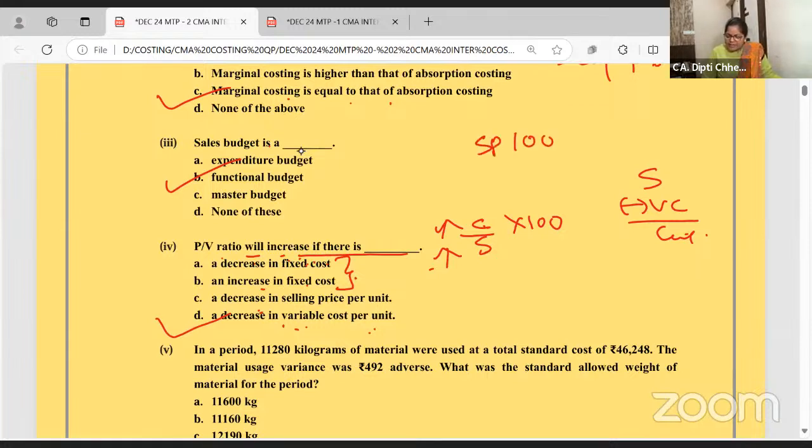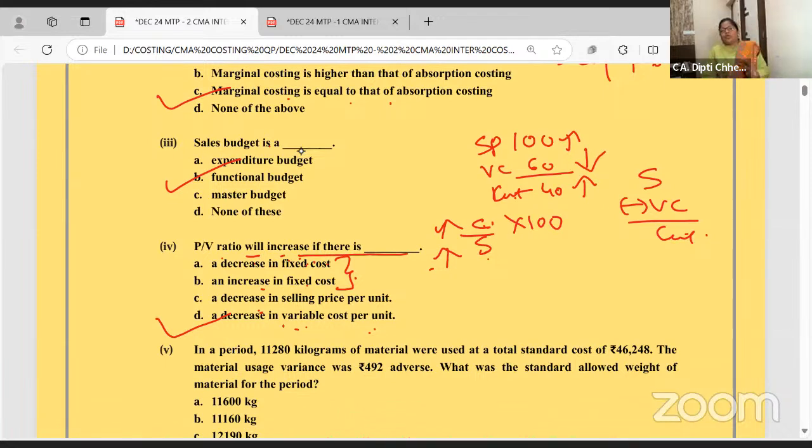Selling price is 100, variable cost is 60 and contribution by sales is 40. Now if you want to increase the PV ratio, increase the contribution. So increase the selling price or decrease.